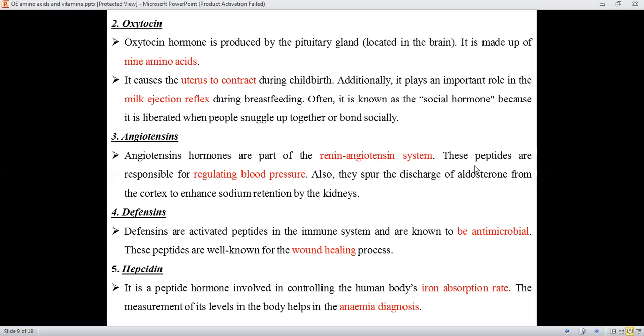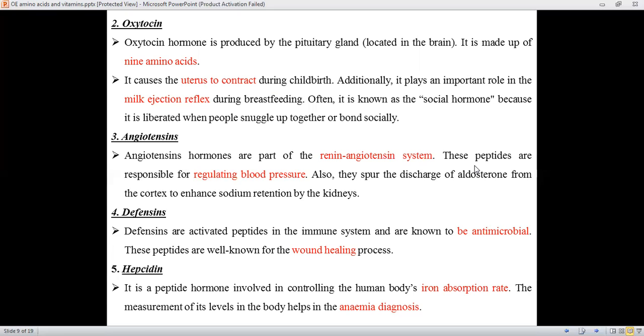The next biological peptide is angiotensin. Angiotensin is again a hormone which is involved in the renin-angiotensin system. These peptides are responsible for regulating the blood pressure. Also, they spur the discharge of aldosterone from the cortex to enhance sodium retention by the kidney. Thereby, water retention also will be favored as the sodium retention happens.